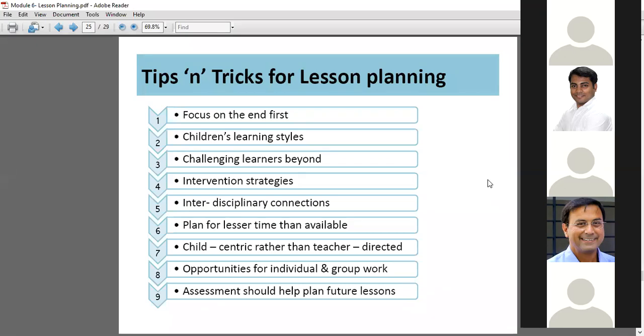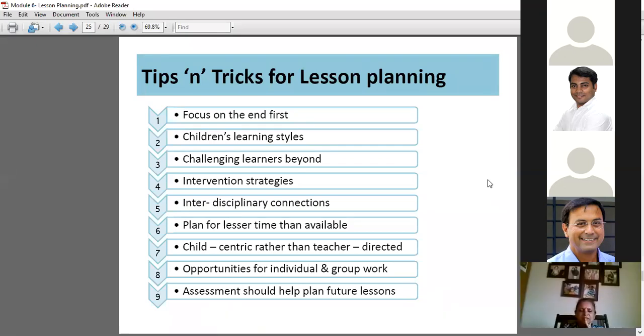Next is intervention strategies. What does that mean? Whatever we are teaching, we don't have to teach full topics in a day. We have to keep intervals between these teaching topics.